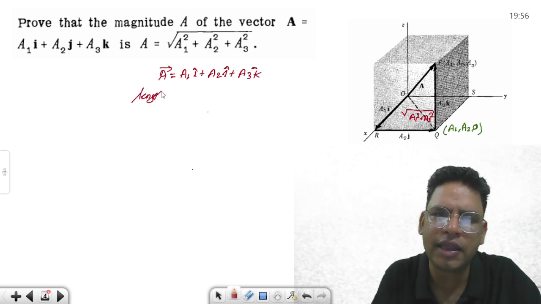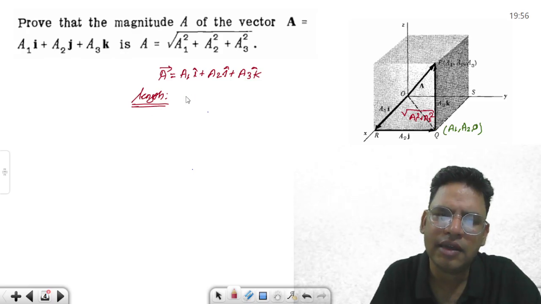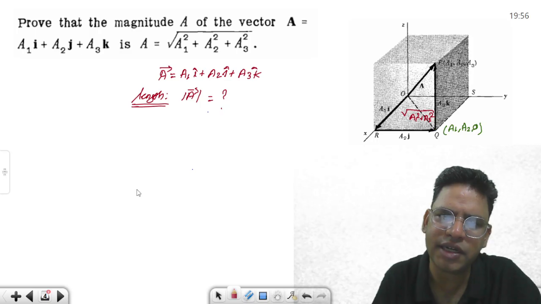So what is the length of a? Length of a is defined as the magnitude of a. How to calculate this magnitude?